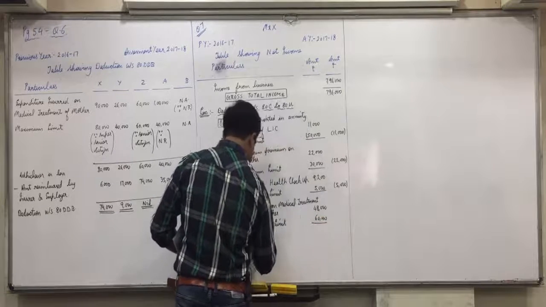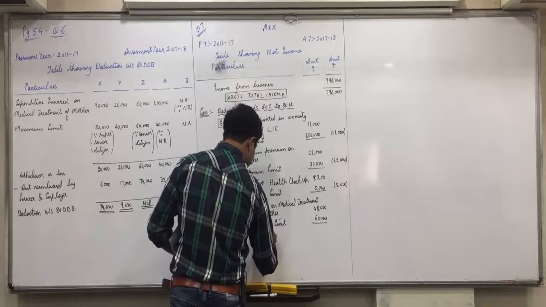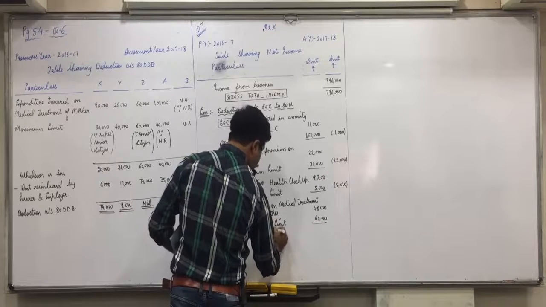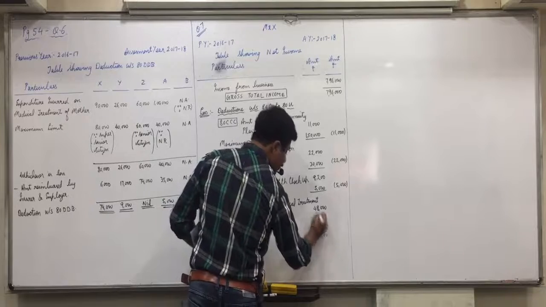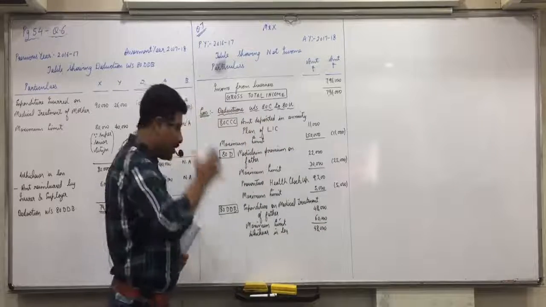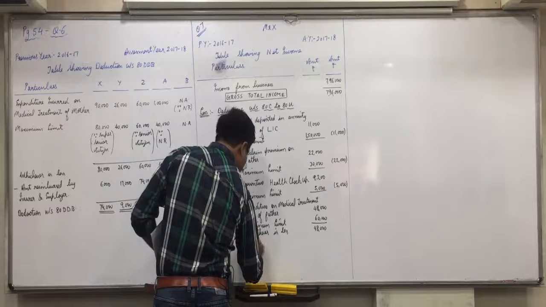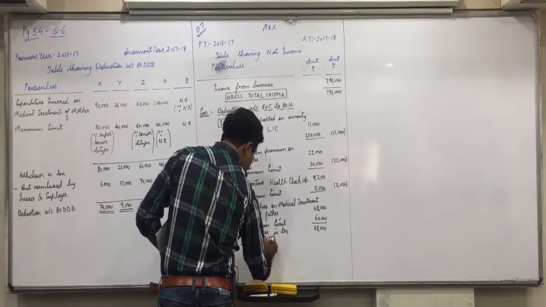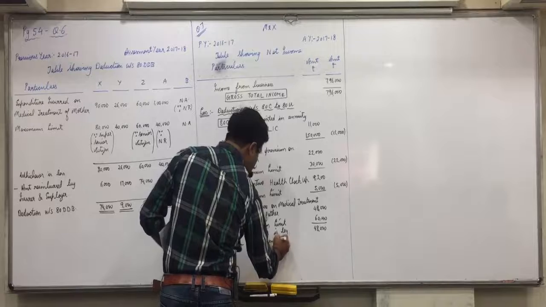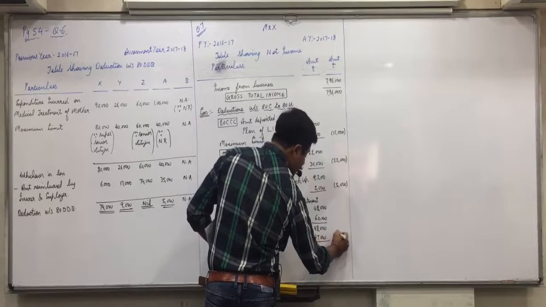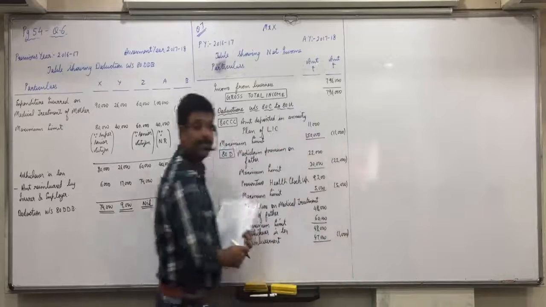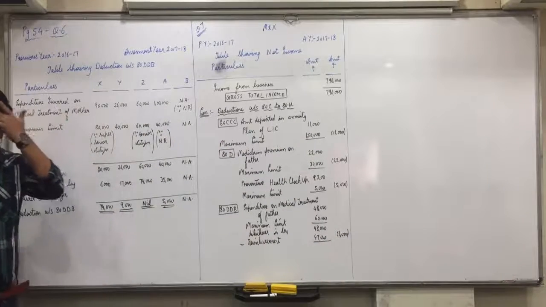Means whichever is less, 48,000. From that we'll subtract the reimbursement. So reimbursement is of 47,000. Means outer column deduction will be only 1,000. Is everyone clear with this?